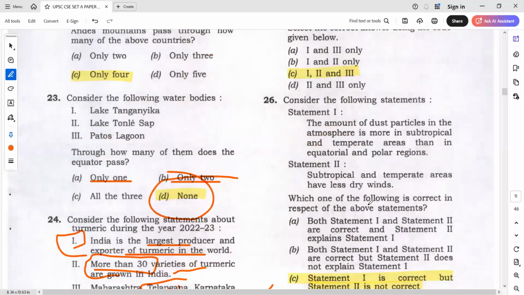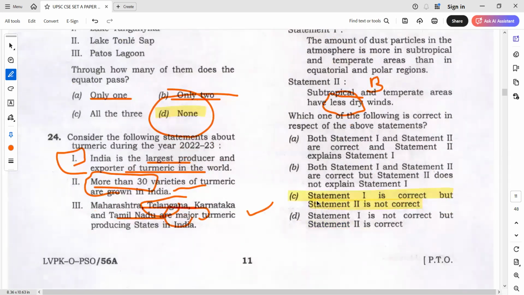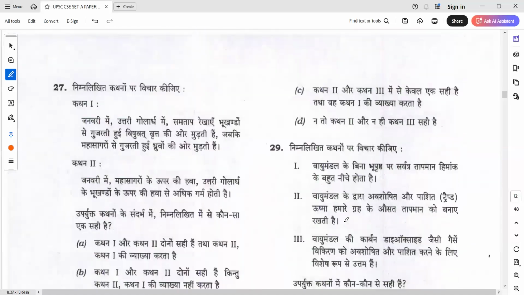Okay. Next, the amount of dust particles in the atmosphere is more in subtropical and temperate areas than in equatorial and polar regions because subtropical and temperate areas have less dry winds. Is it making sense? Less or more? Dust particles, less or more. Dust particles means more dry winds or less dry winds? Obviously, more dry winds. So, because you just type because and read. If it is not making sense, I told you, accordingly decide. So, what will be the possible answer? Statement 1 is correct and statement 2 is not correct.